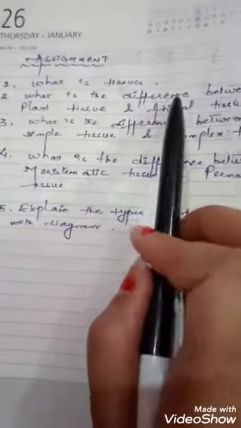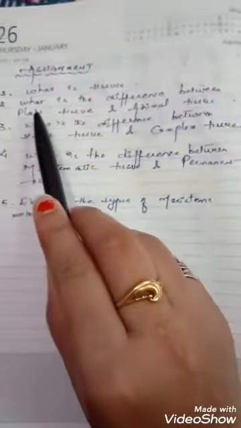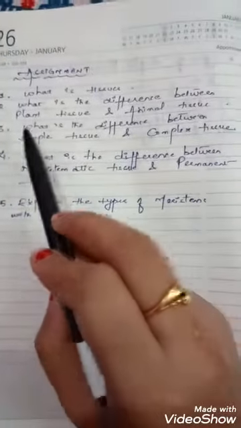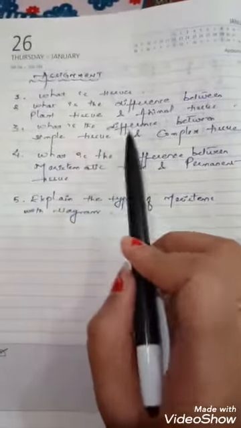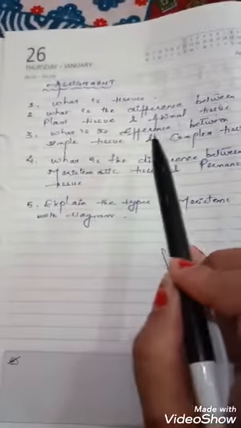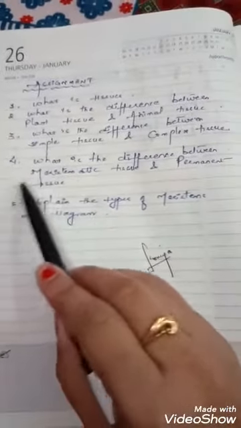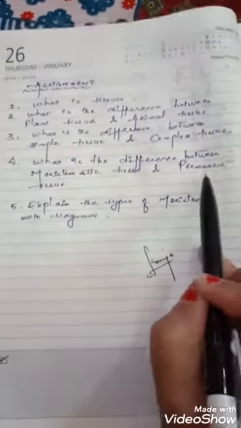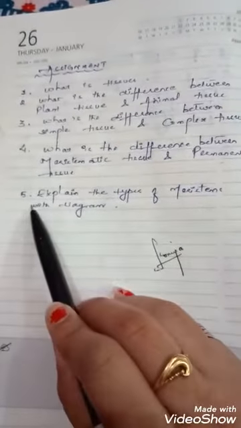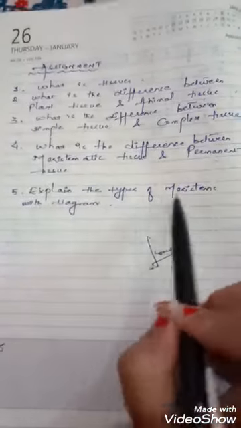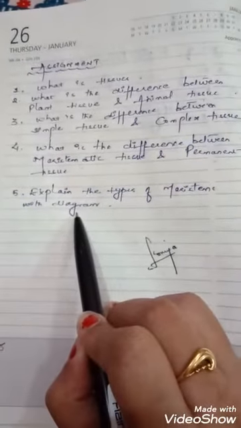Before that, let's do one small assignment. The first question is, what is tissue? The second question is, what is the difference between plant tissue and animal tissue? Third, what is the difference between simple tissue and complex tissue? Fourth, what is the difference between meristematic tissue and permanent tissue? And the last question is, explain the types of meristems with diagram.